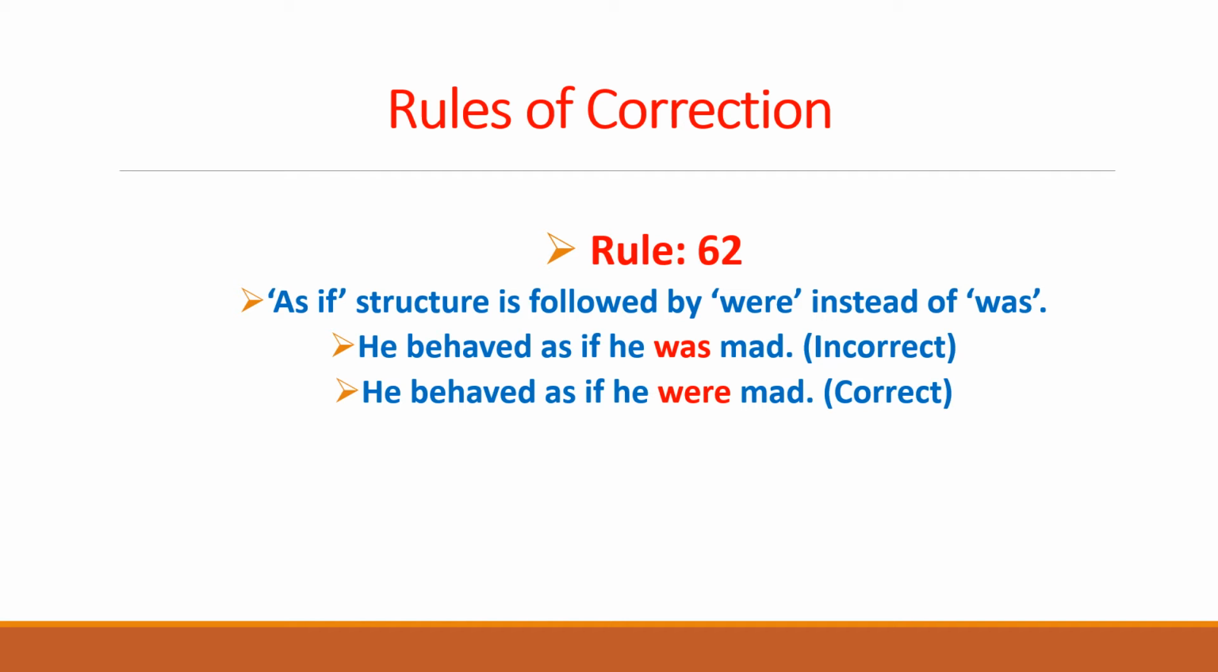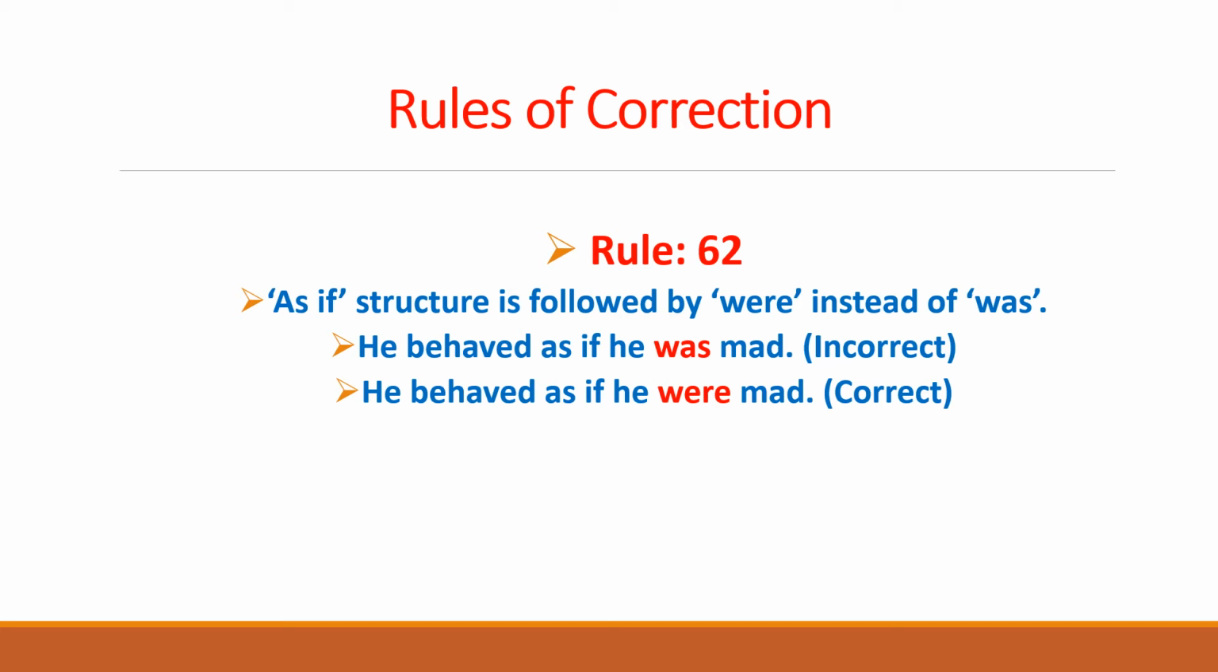He behaved as if he was mad. So you can see here that as if has been used in the sentence, and then was has been highlighted in red. As we have discussed in the rule, whenever the structure as if comes, it is a grammatical rule that it should be followed by were. So here, what is the mistake? The mistake is the use of was here. And what is the correction? The correction is to replace was with were, because the structure is as if were.